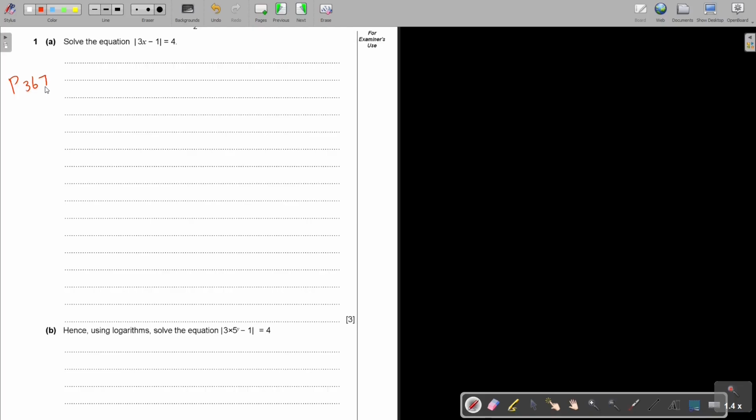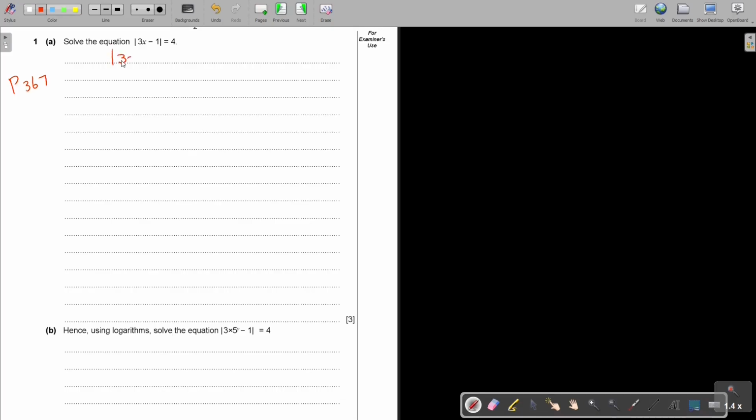I must say, it's very nice for me if they start a question paper with an easy question, because I know you're so stressed, and if it's difficult, it's really catching you out. So thank you to the people who set up the question paper for helping the students with an easy question in the beginning. So this is absolute value, and this is a very easy one.